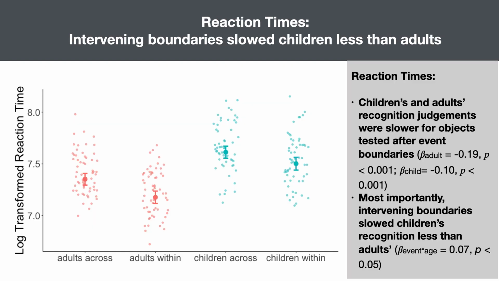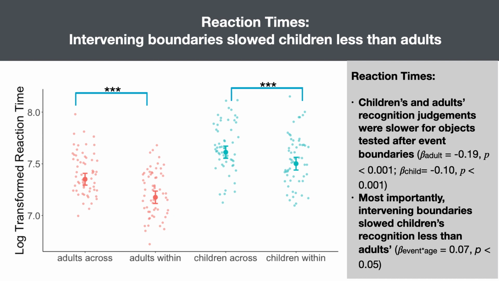Here is the data from our primary dependent variable, reaction time. The x-axis is the 2x2 condition, where children and adults are listed within and across event boundaries. The y-axis is the log transformed reaction times. As we can see, both adults and children were faster when making correct responses in the within event condition than